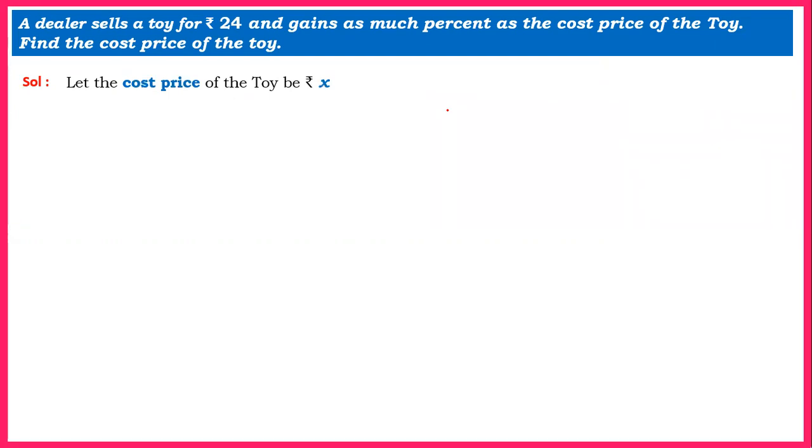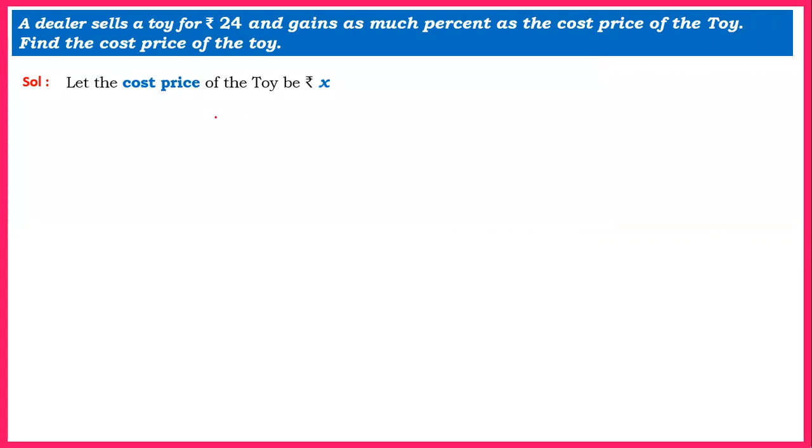Okay, if cost price is given or not, as we do in financial planning, we check whether taxable value is given or not. And if not given, we take taxable value as X. Similarly here, we need to check whether cost price is given or not. Try to understand. I'm also giving you an approach. Whenever you get such type of sum, check whether cost price is given or not. Oh, cost price is not given. So what I am doing in this sum is we are assuming the cost price to be rupees X. Now let us go ahead with the sum.